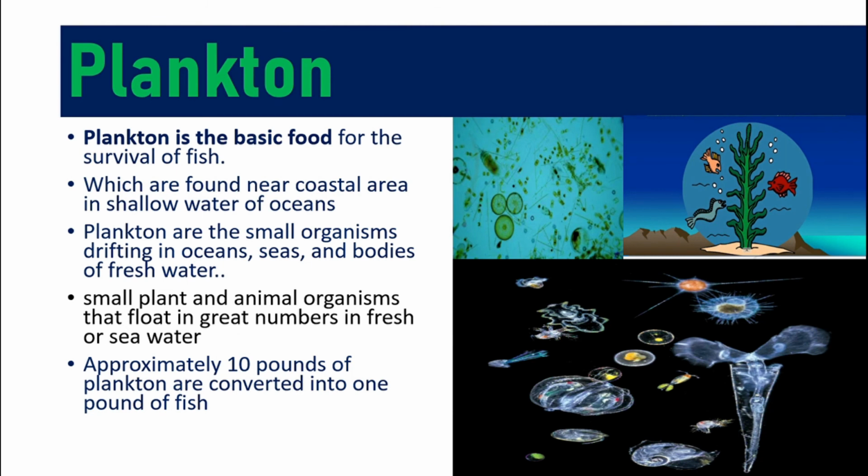Do you know what fish eats? Yes, the plankton is the basic food for the survival of the fish, which are found near coastal area and shallow water of the oceans. Plankton are the small organisms drifting in ocean, seas, and bodies of fresh water. These are basically the small plants or animals that float in great number in the fresh or sea water. Approximately 10 pounds of plankton are needed to convert into 1 pound of fish.